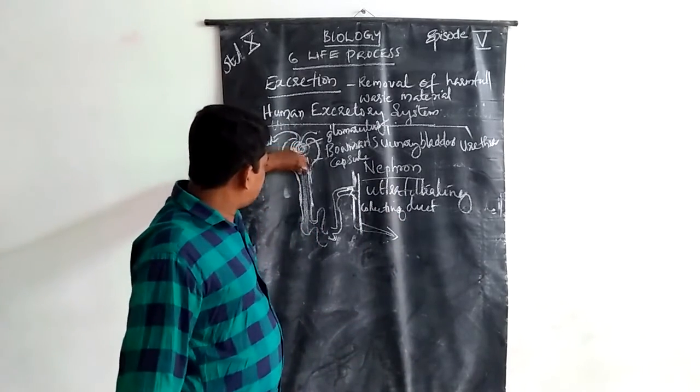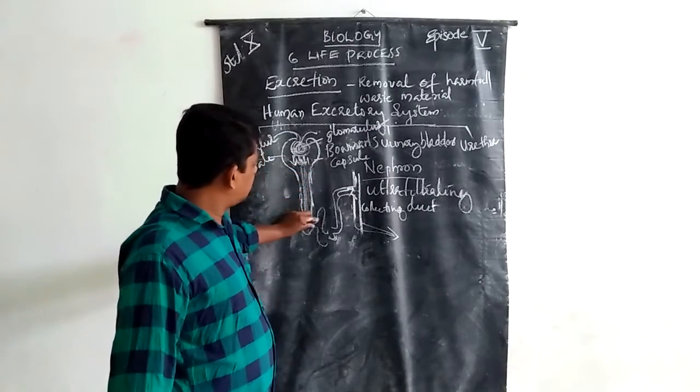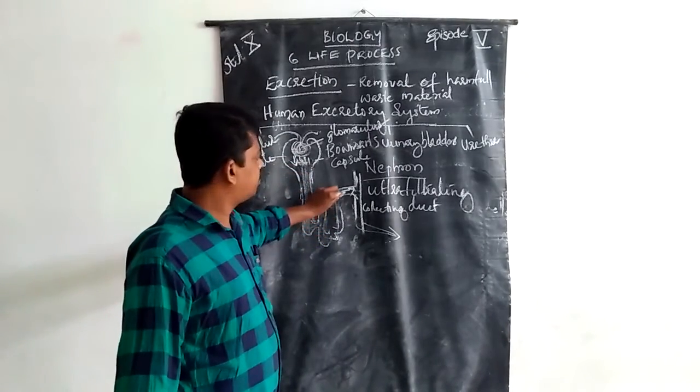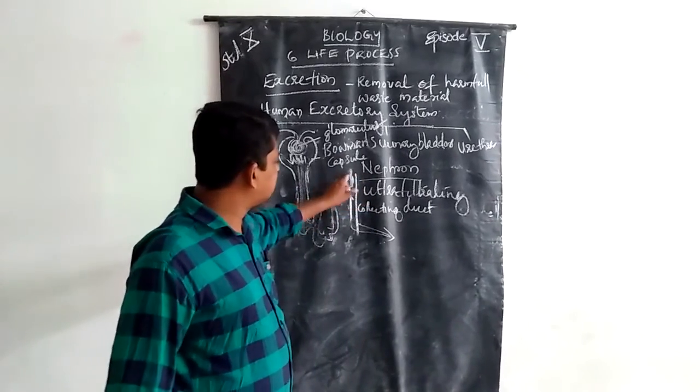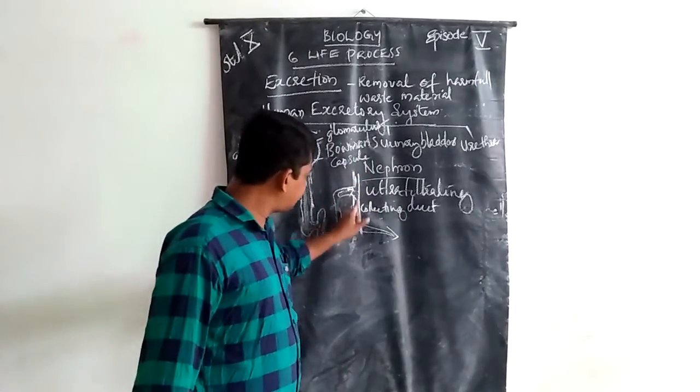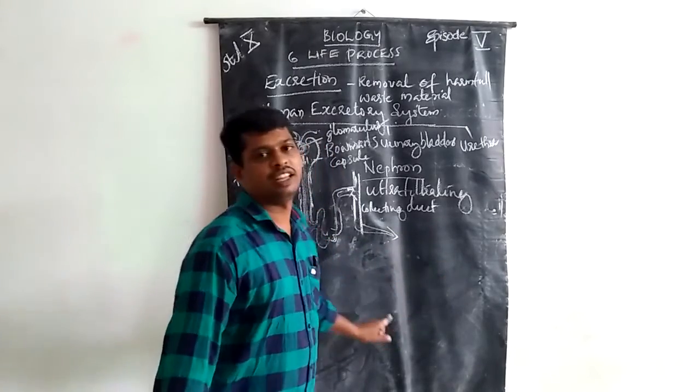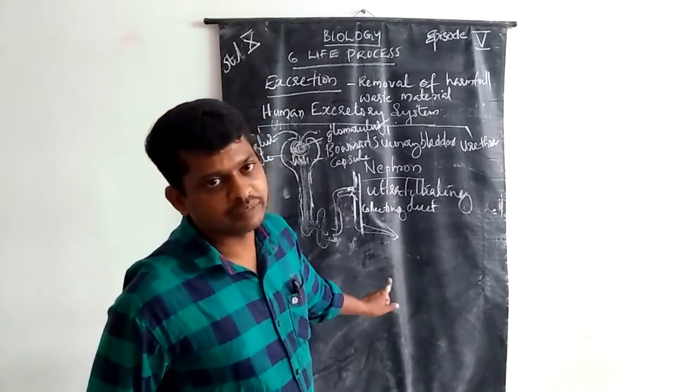It passes through the tubules of the nephron, reaches the collecting duct, and that fluid goes to the urinary bladder.